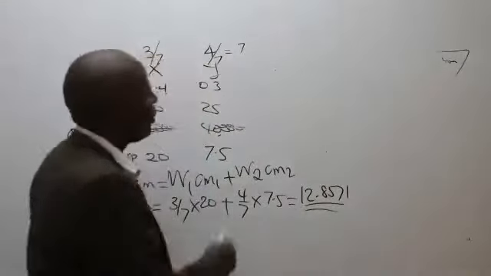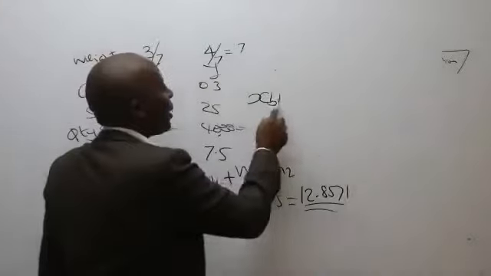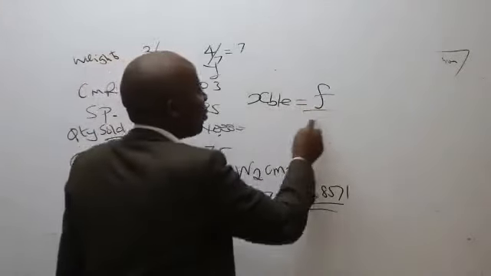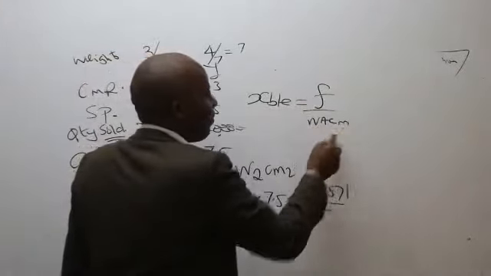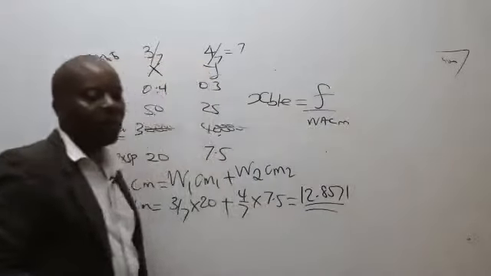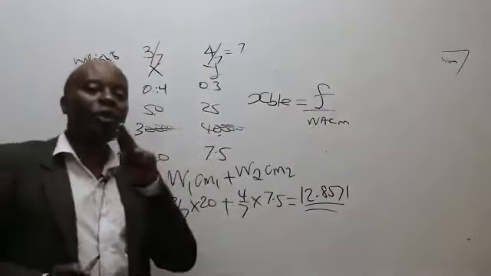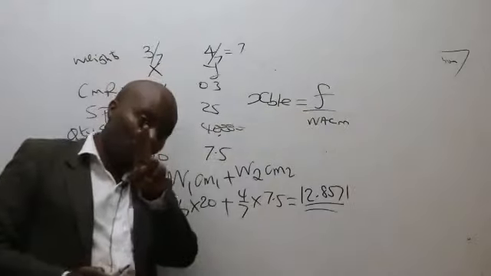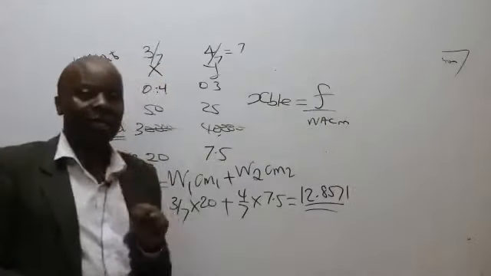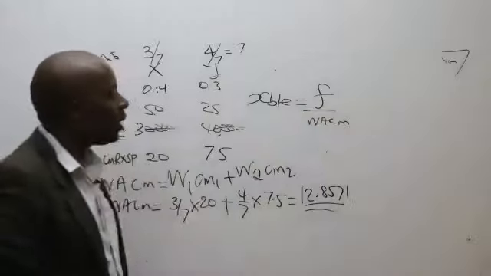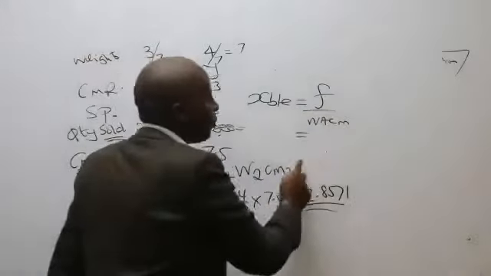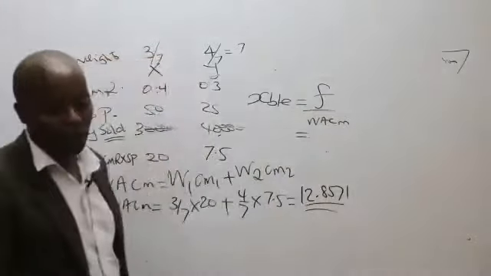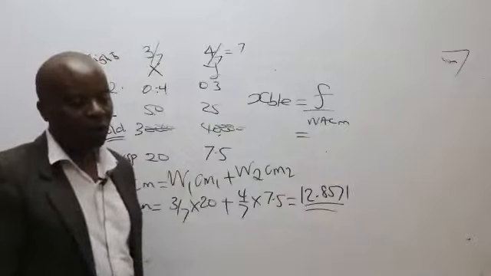X break even will be equal to fixed cost over WACM. Why WACM? Because this time around we are talking of multiple products, 2 of them. So has this examiner given me the fixed cost of this organization?